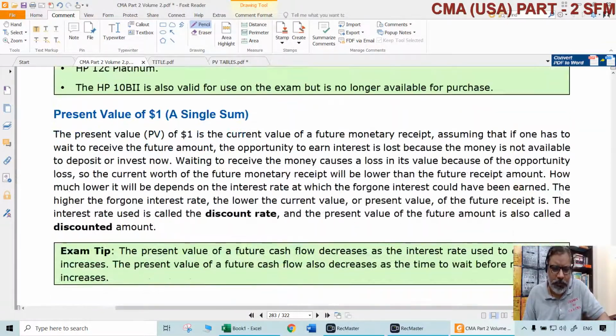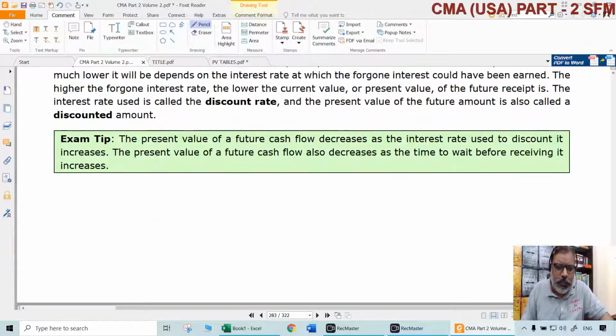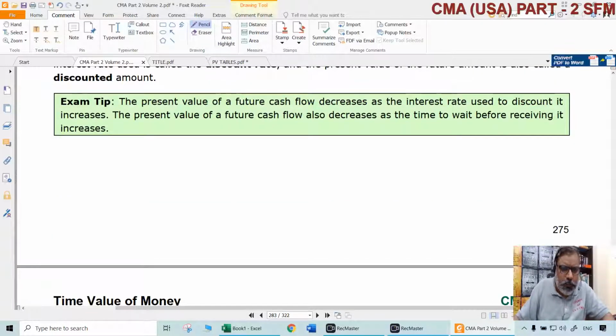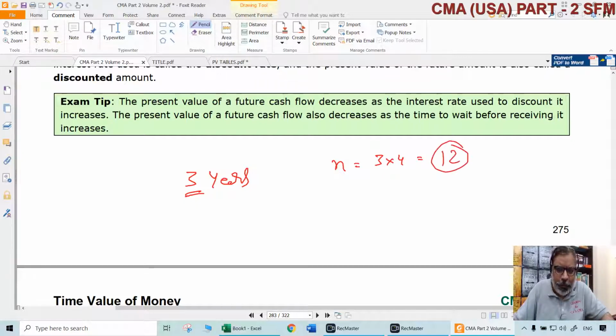Let us say, for example, there is some compounding that is happening quarterly for 3 years. Then what will be N? N will not be 3. N will be 3 multiplied by 4 because each year consists of 4 periods. Total 12 periods. Same way, if the interest rate, let us say for example, was 8% per annum, what is the interest rate per period? It is not 8%. 8% per annum means per quarter it will be only 2%.